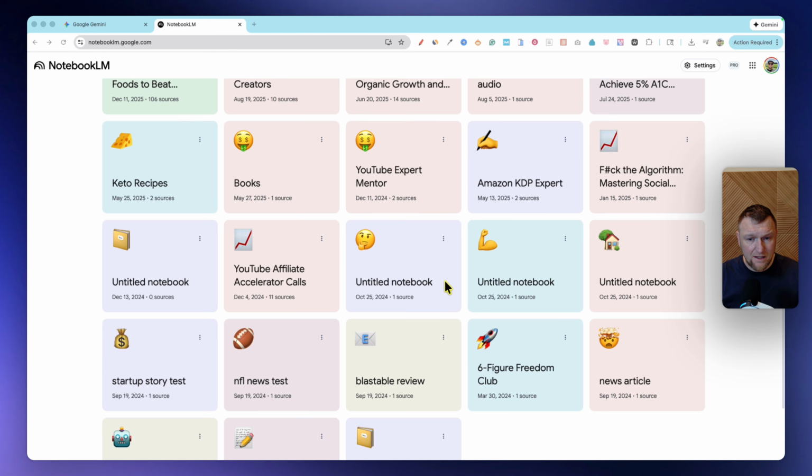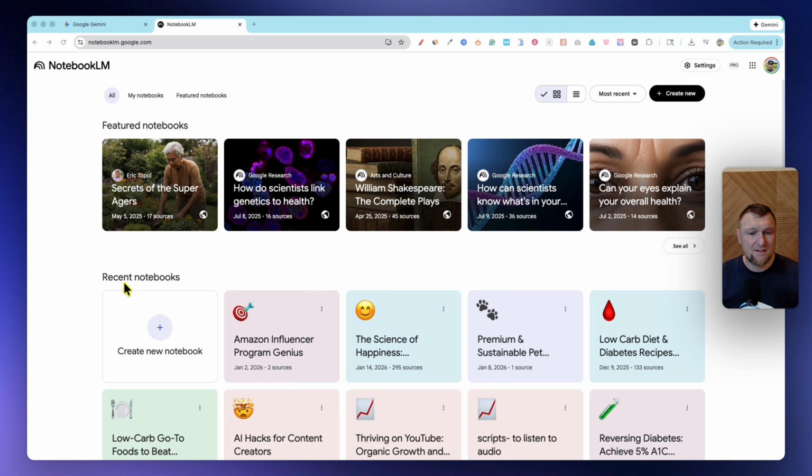You can see I have a ton of notebooks. I use this for all kinds of different things, for diet, for other businesses, Amazon influencer program right there, of answering questions that I have. I'm on a low carb diet, so I've got 133 sources right here, so I can go and ask anything about that. And now if you want more information about this, make sure to subscribe, because I will be doing more tutorials on this, on how you can turn each one of these notebooks into kind of like a little study guide or genius. Every time you have questions, you can come over here and you can control the sources that you're getting your information from.